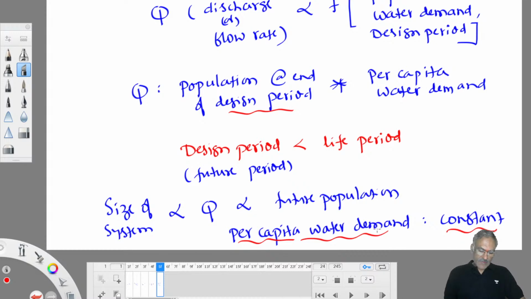The cost of the system also depends on size. Cost depends on size, and size depends on Q. So how much money is to be invested in the system depends on size. Size in turn depends on Q, and Q in turn depends on future population. That's the reason why population is forecasted. Understood now why this topic is there in this course? I hope it is clear to you now.